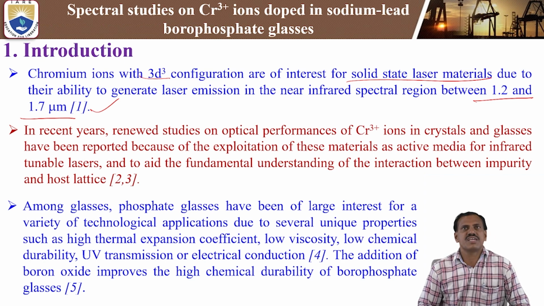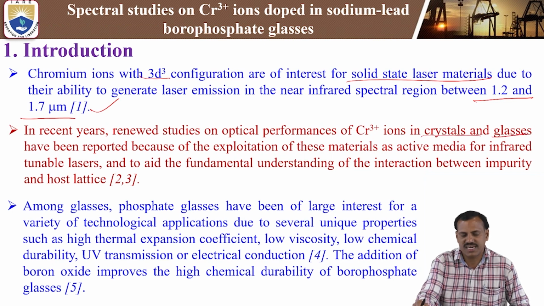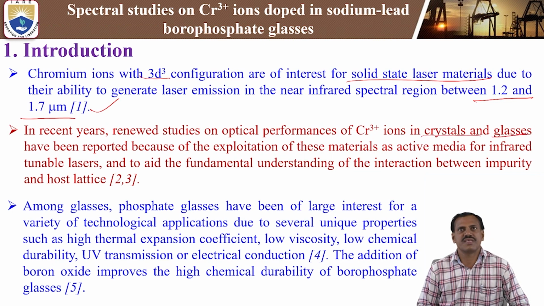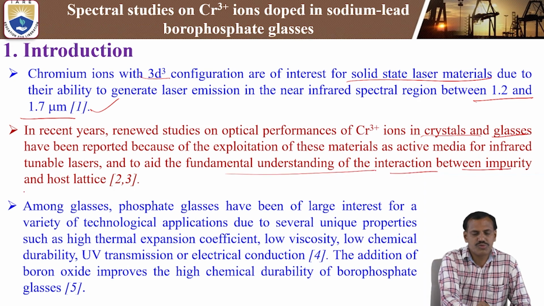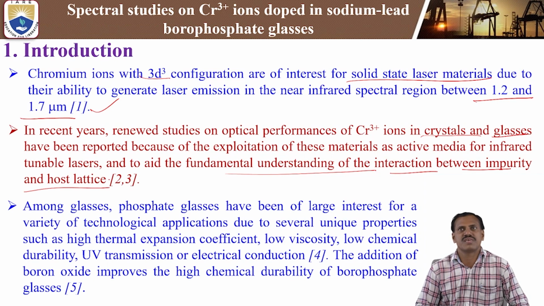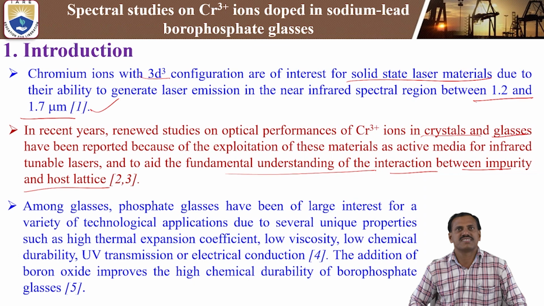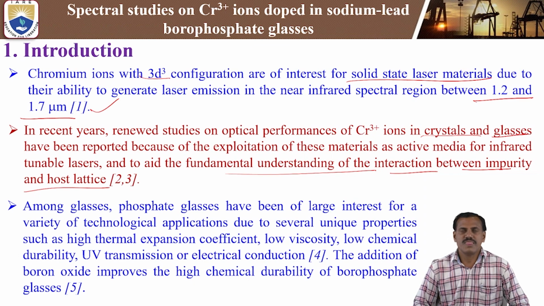In recent years, renewed studies on the optical performance of chromium 3 plus ions in crystals and glasses have been reported because of the exploration of these materials as active media for infrared tunable lasers and to aid fundamental understanding of the interaction between the impurity and the host lattice. Here the host material is borophosphate and the impurity is the chromium 3 plus ion. This interaction is one of the fundamental studies involved in sodium lead borophosphate glasses.